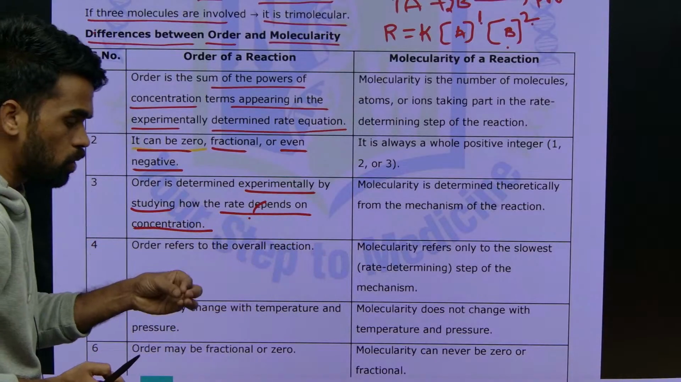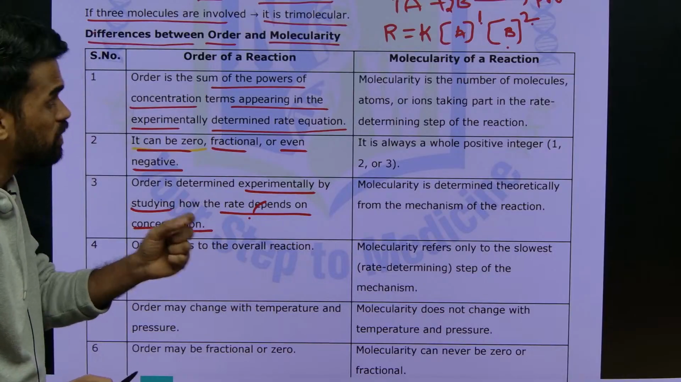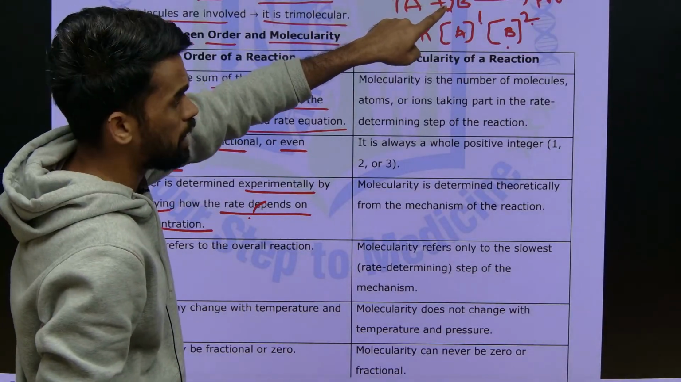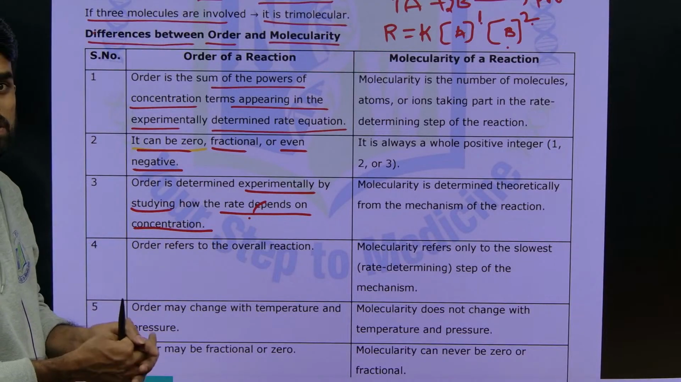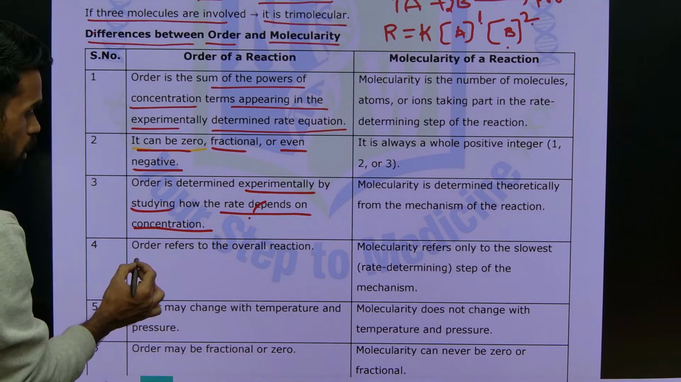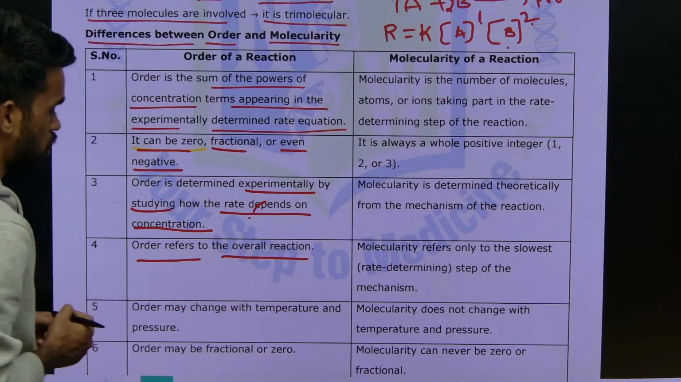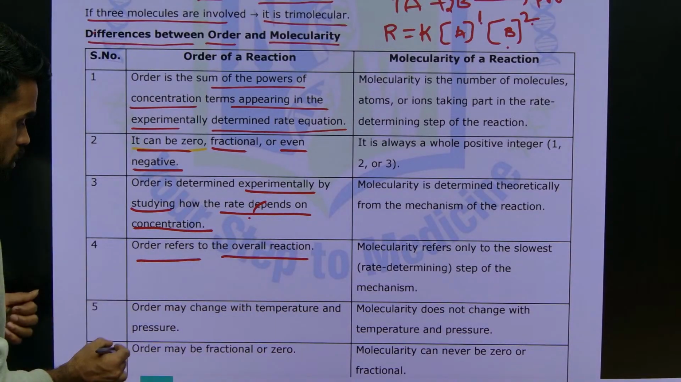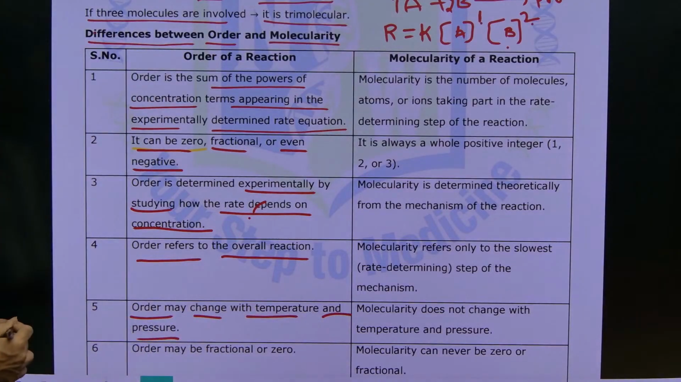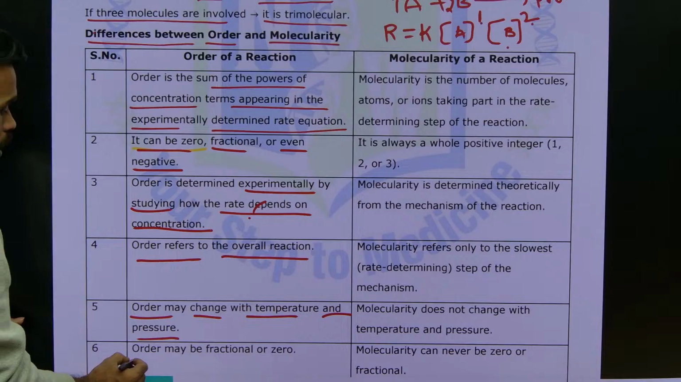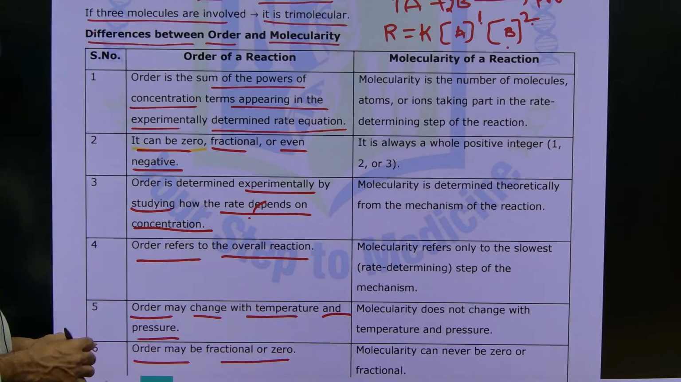So how the rate is changing with respect to the concentration of reactants A and B during the reaction, this order will be determined, that is, experimentally determined. So order refers to the overall reaction. Order may change with temperature and pressure. Order may be fractional or it can also be 0.